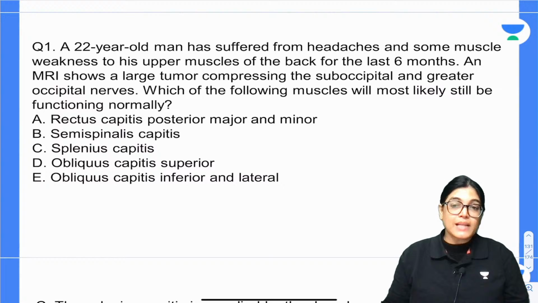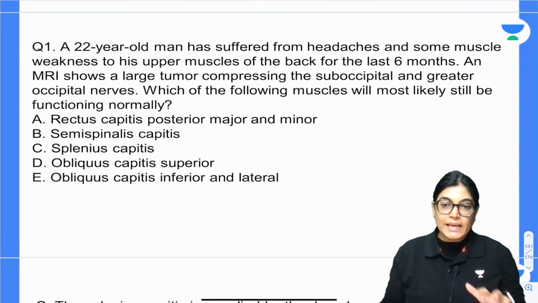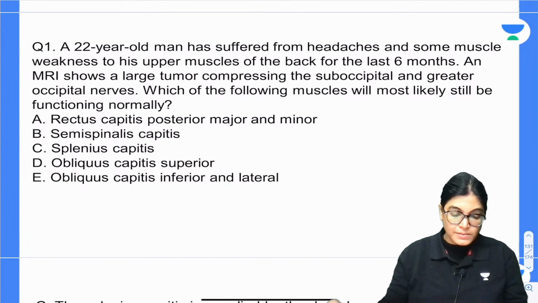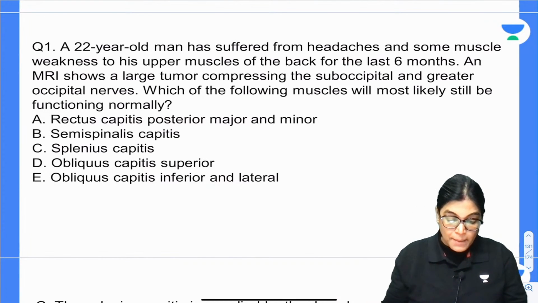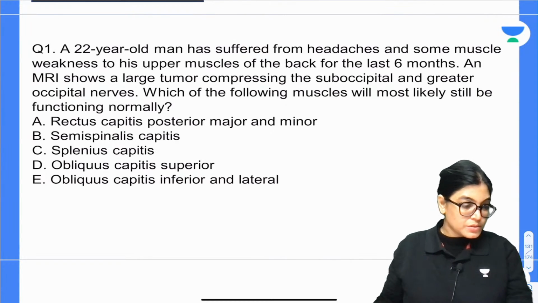Your time starts now and you mark the correct answer. Which is the best answer? A, B, C, D, E. Five options are there and you have to choose the best answer. Your time begins now. All the best. Just 15 to 30 seconds, my dear aspirants. I got an answer from Sam. What about the others? Tripti, okay.